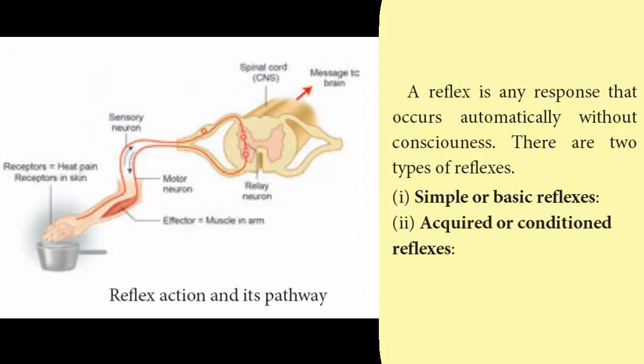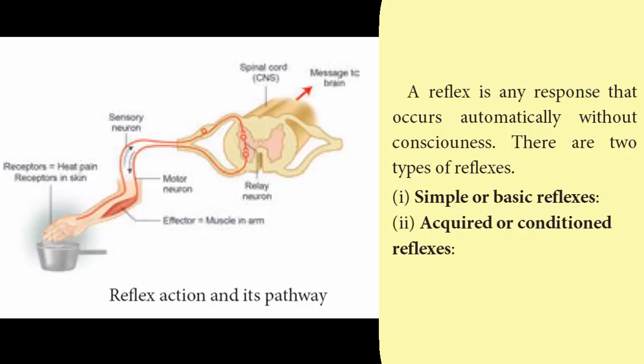Then coming to the reflex actions or spinal reflexes. These can be divided into two types. First one is the simple or basic reflexes. These are inbuilt and unlearned actions like yawning, sneezing and winking of eyes. Then the second type is acquired or conditioned reflexes. This comes through practice and learning. For example, playing a keyboard on seeing a music note is an acquired or conditioned reflex.